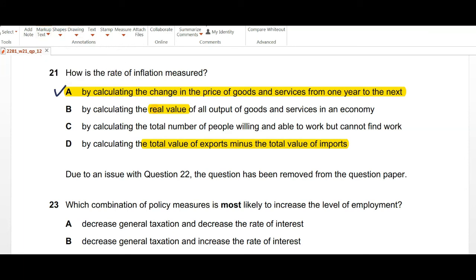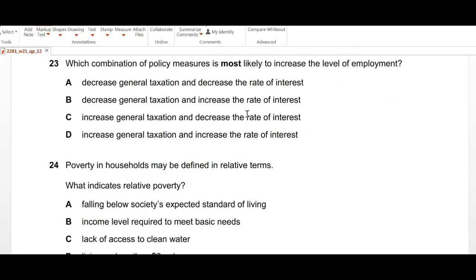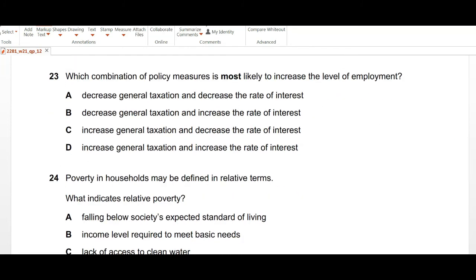This is a classic definition for your CPI. So consumer price index is used to calculate the inflation in any country. So this is a simple definition, by calculating the change in price of goods in one year as compared to the next. So question 22 was removed in this paper for some reason. Moving on to question number 23.